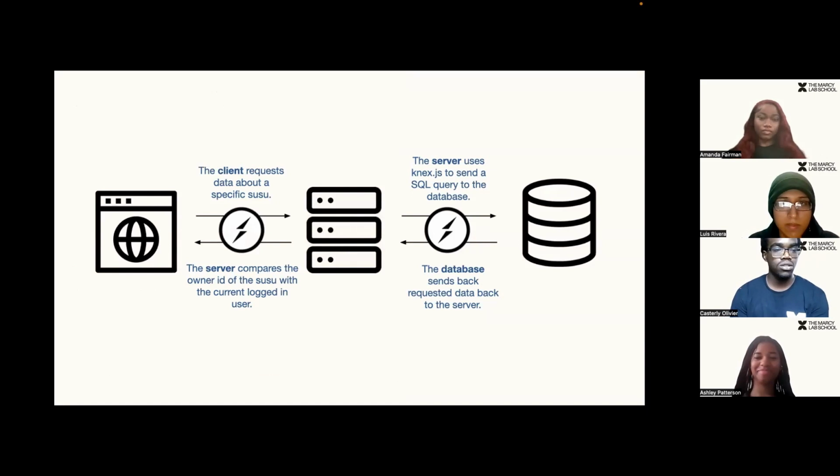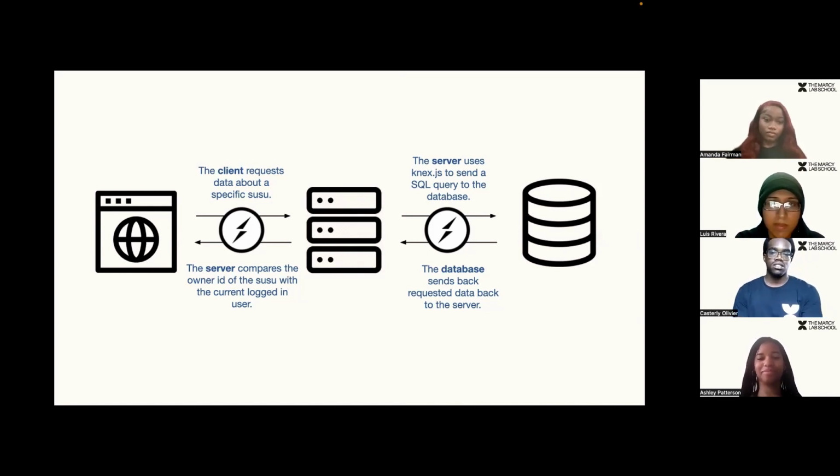When the user clicks on a Susu they are part of to view its details, the client sends a request to the server for data regarding that specific Susu and the currently logged in user. Then the server uses Next.js to send a SQL query to the database. The database responds to that query and sends the requested data back to the server. Then the server compares the owner ID to the currently logged in user, and finally authorizes that user to have access to the owner features if the IDs match.